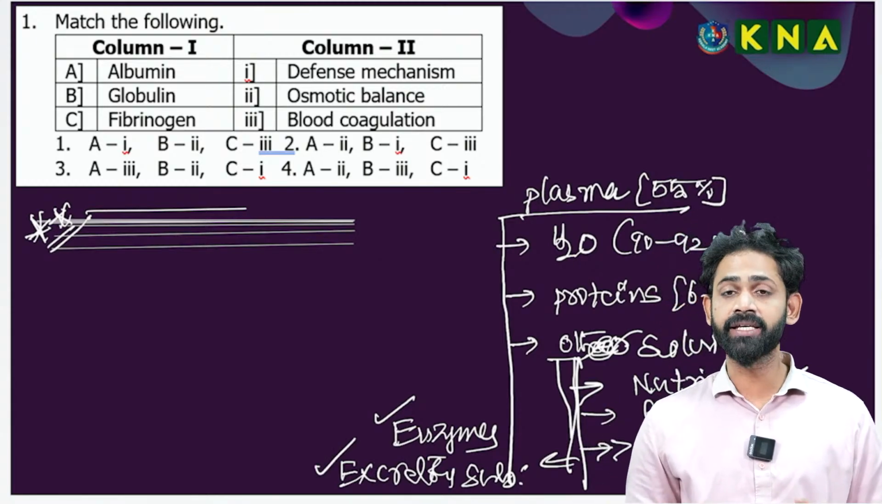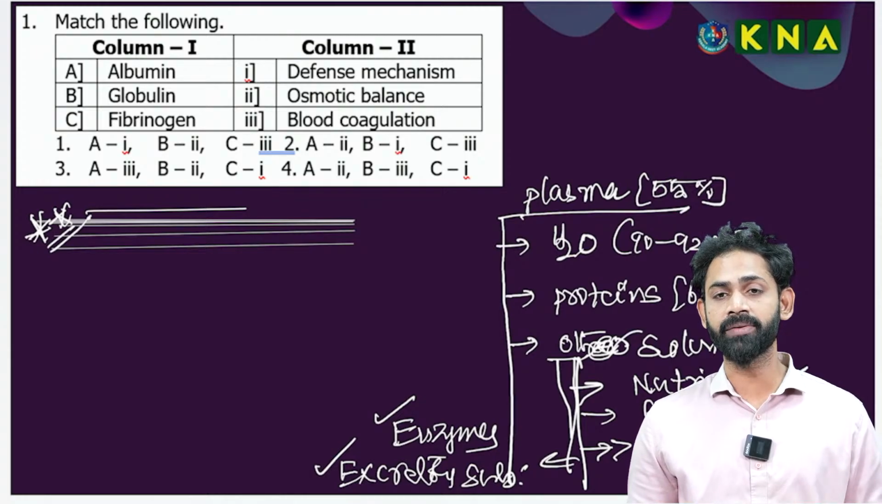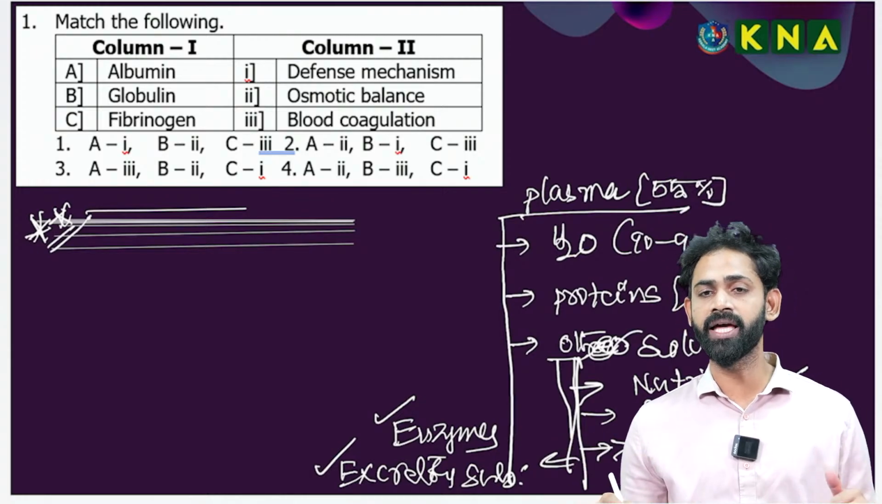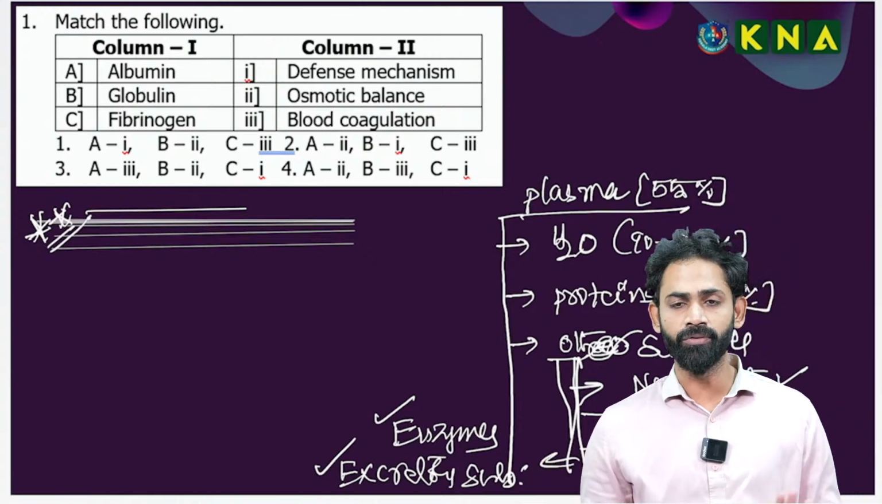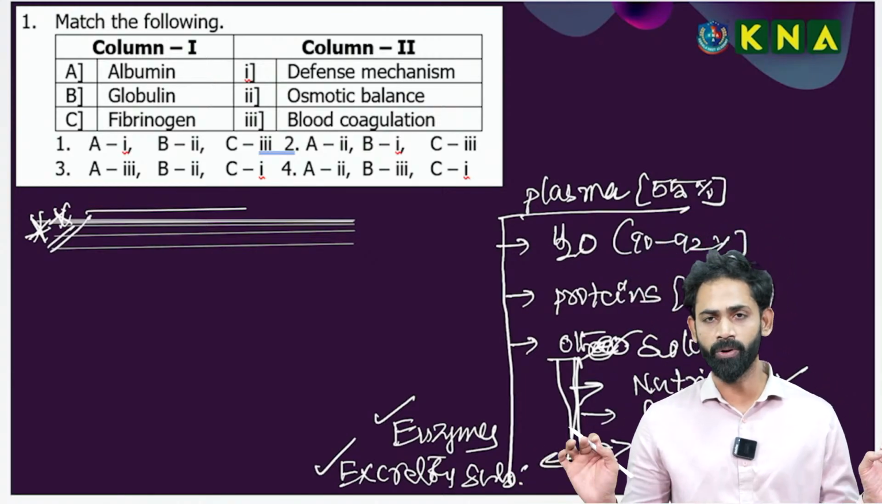The next one is excretory substances. Excretory substances include mainly urea. Urea is there, creatine is there, bilirubin, biliverdin, but mainly urea. This is the overall composition of the plasma. I hope you are clear.